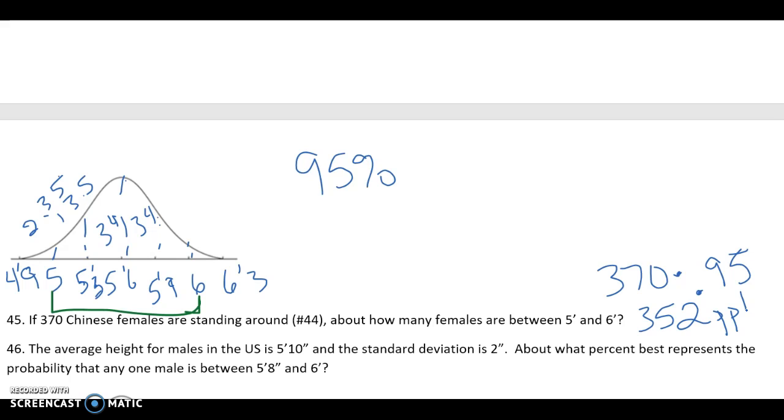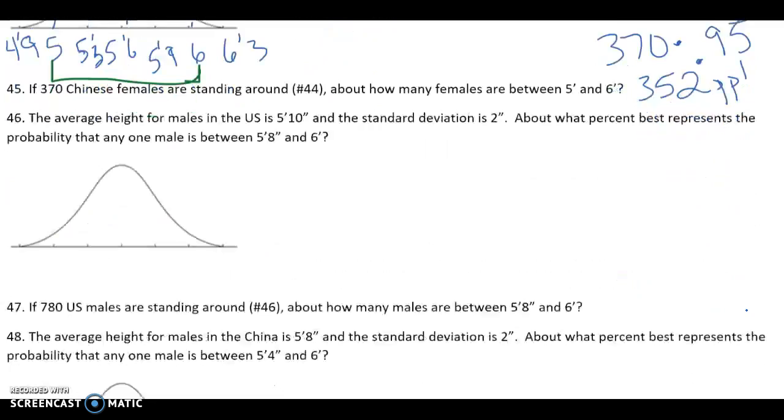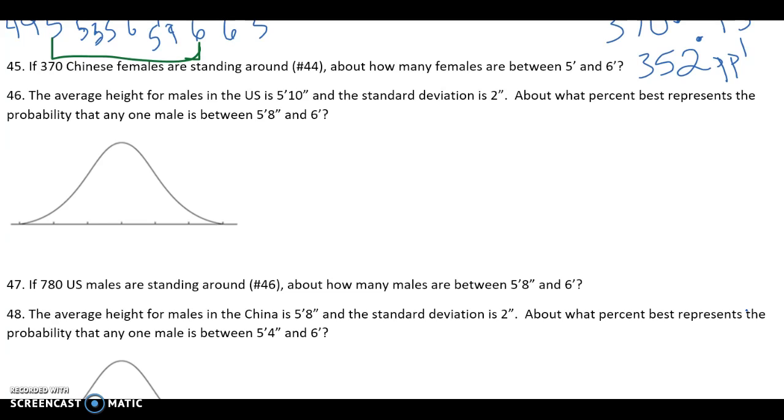Alright, so looking at 46, average height for males in the United States is 5 feet 10, standard deviation is 2. What percent best represents the probability that any one male is between 5'8" and 6 feet? So I need my curve. I need some percent.